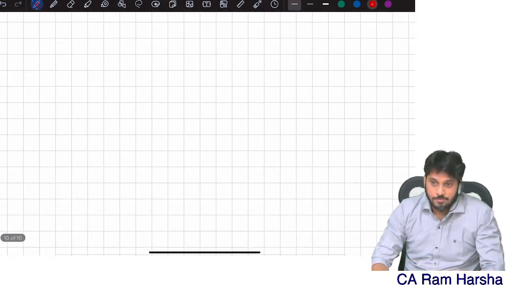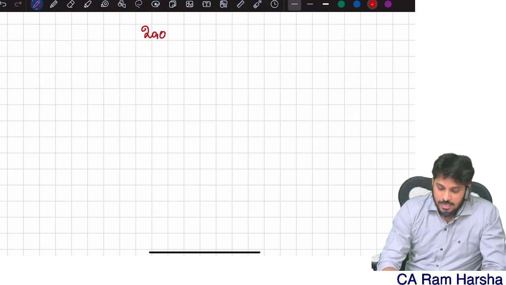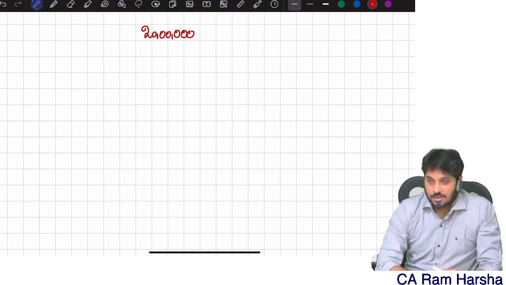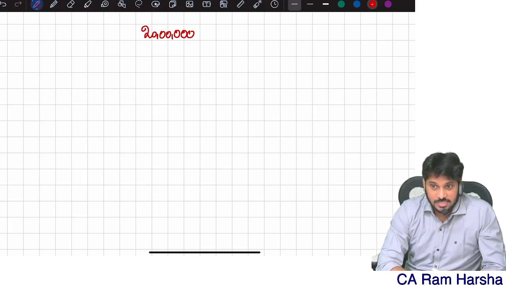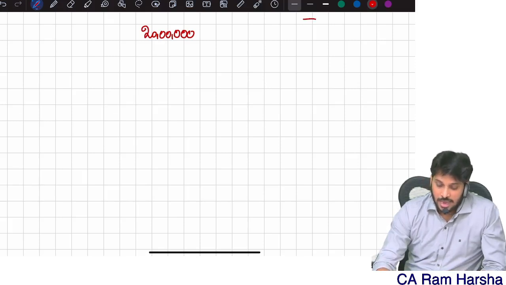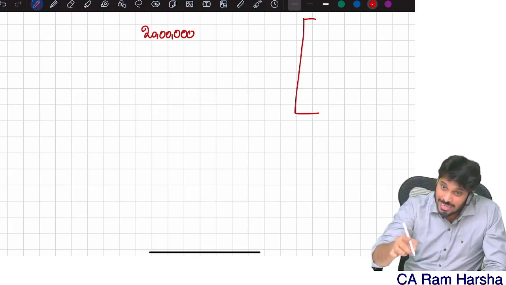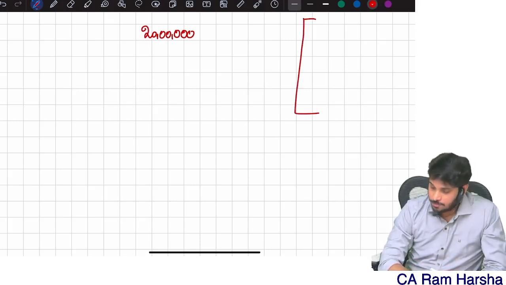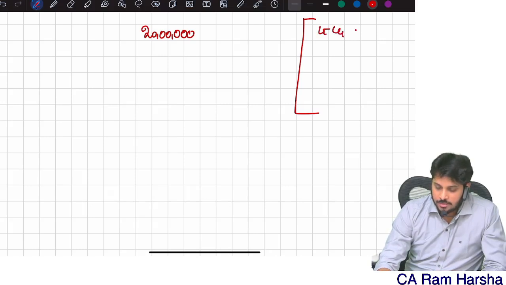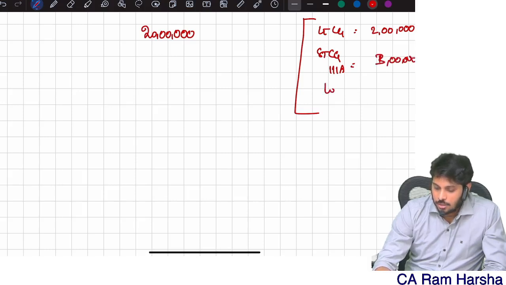Now, for example, suppose, see this question very carefully. Suppose SSE has total income 20 lakh. They'll give you a problem like this, with additional information. What information? This total income includes long-term capital gain of 2 lakh, short-term capital gain under 111A of 3 lakh, and lottery of 2 lakh.